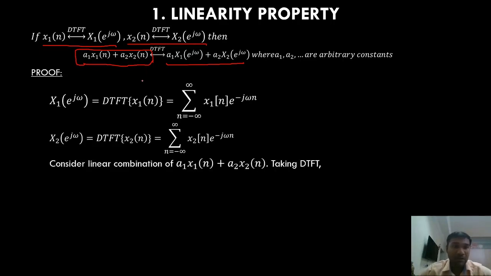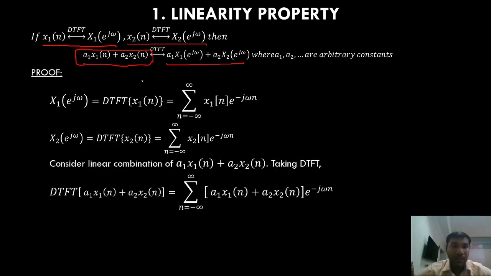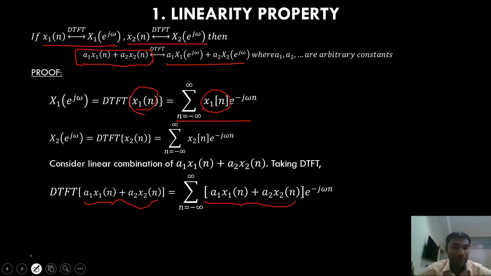The DTFT of a1 x1 of n plus a2 x2 of n is summation from minus infinity to infinity. This is my original formula. In place of x of n, I now have a1 x1 of n plus a2 x2 of n, and that is what I'm substituting here.